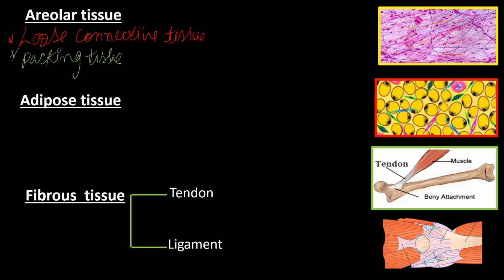What it will do is help to keep the various organs in position. The various organs we have inside the body will remain in place at their own place.